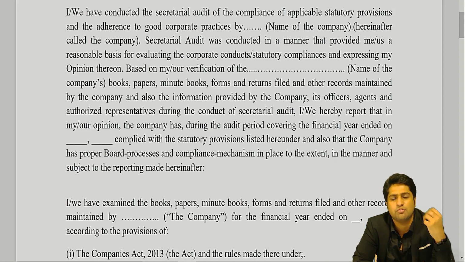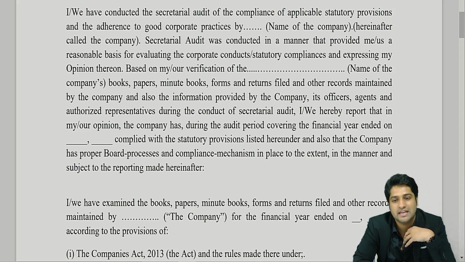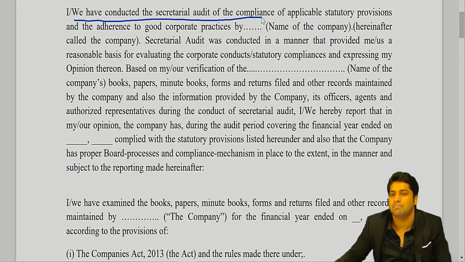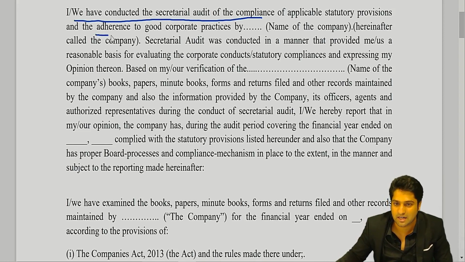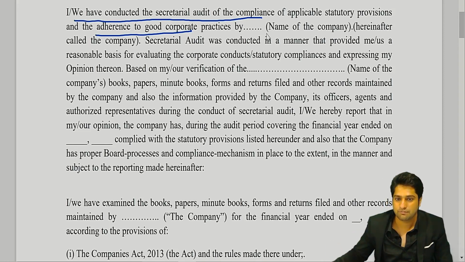I'm just looking at the blank format, we are looking at the format first. So the auditor must be saying something, right? So in any audit report you check, they will say that I or we have conducted a sectoral audit report according to the statutory provisions. Till here this is clear? I or we have conducted a sectoral audit of compliance of various things and the adherence to the good corporate practices of this thing. We evaluated the compliances, etc. Clear?